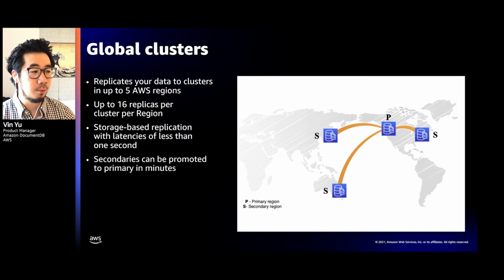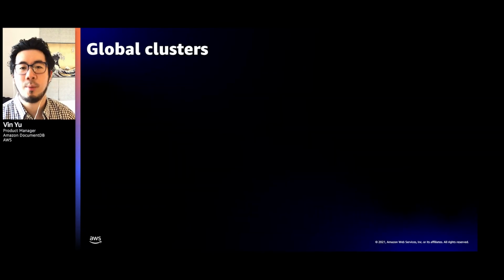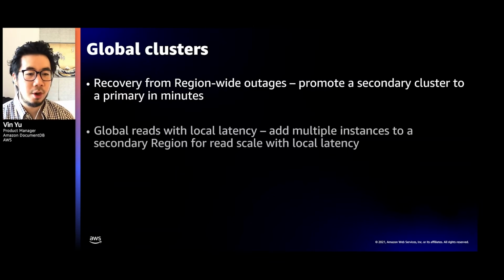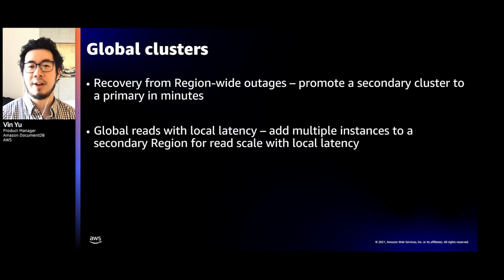And one thing that you could also do is promote any of the secondaries to a primary in a matter of minutes. So what are the primary use cases? When should I use this? First, if your application or industry has requirements that you must be able to recover from a region failure, you can leverage this feature and promote a secondary cluster to become a primary in minutes. Second, you can also use the secondary clusters for global reads with local latency. For example, let's say you have a retail chain that spans across multiple regions. What you could do is update the prices in your primary region and then leverage global clusters for those reads in those secondary locations.